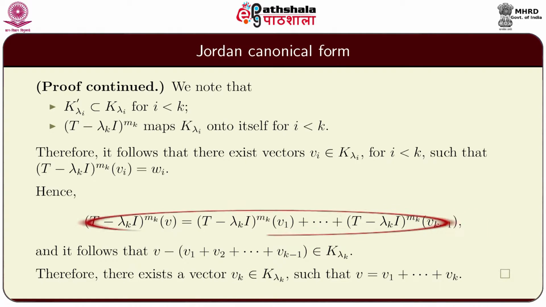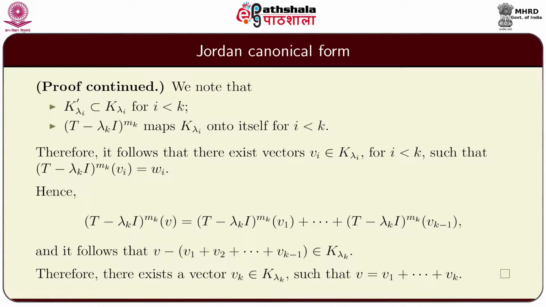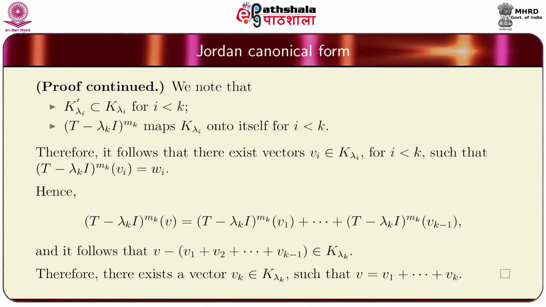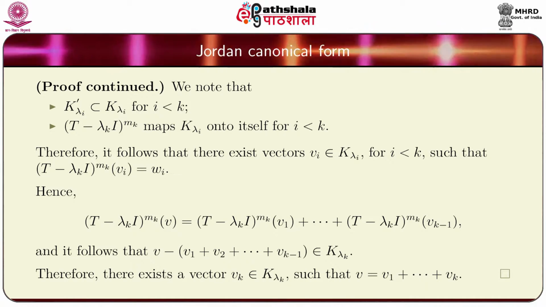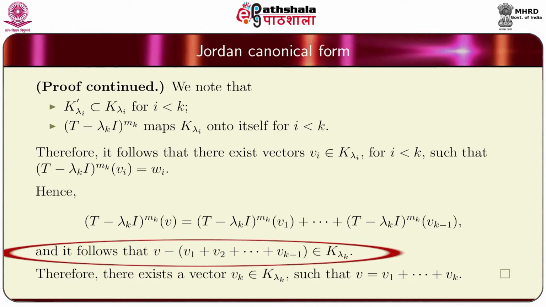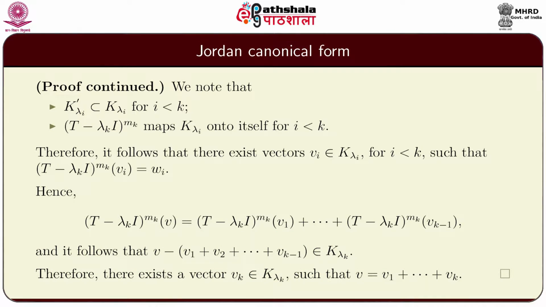Hence, (T − λk I)^mk (v) is the same as (T − λk I)^mk (v1) plus etc. up to plus (T − λk I)^mk (v_{k−1}), and it follows that v − (v1 + v2 and so on up to v_{k−1}) belongs to the generalized eigenspace K_λk. Therefore, there exists a vector vk in K_λk such that v is equal to v1 plus v2 and so on up to vk. This completes the proof.